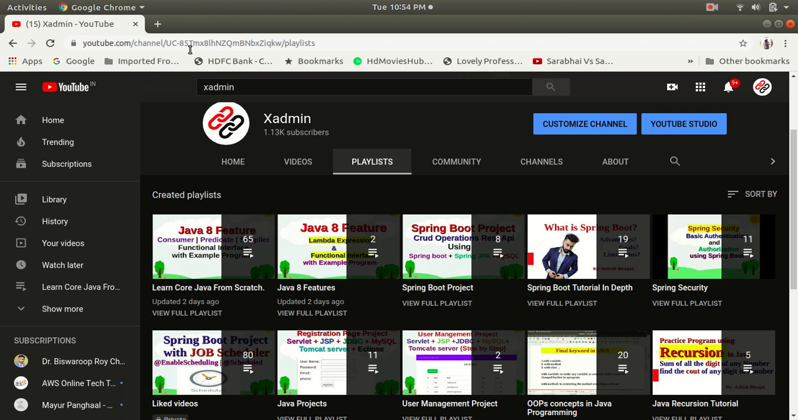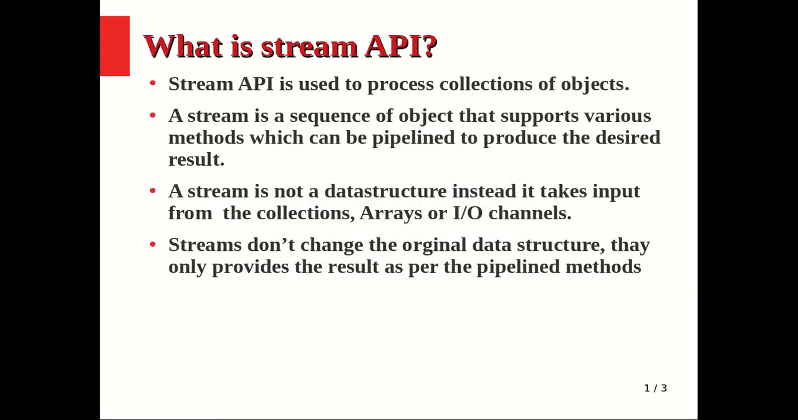So guys, first of all we are going to see what a Stream API is. A Stream API is used to process a collection of objects. Let's suppose that I have a list of objects and I want to process those objects, then I can go for a Stream API.